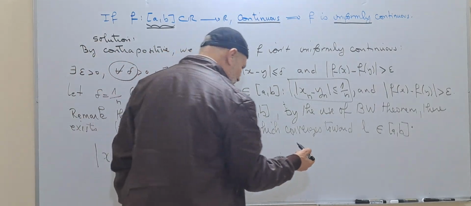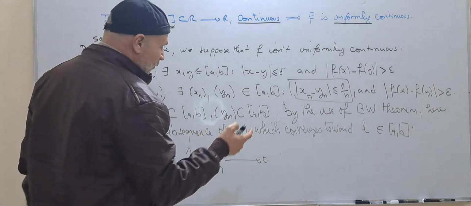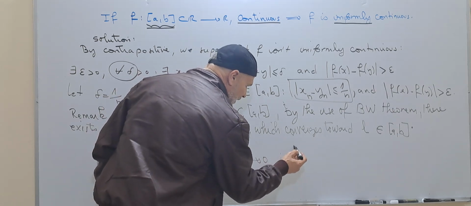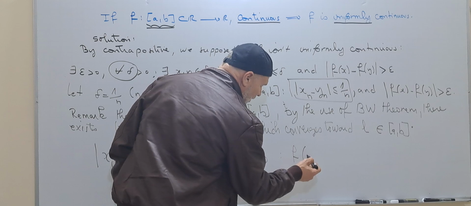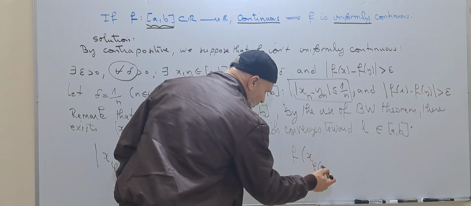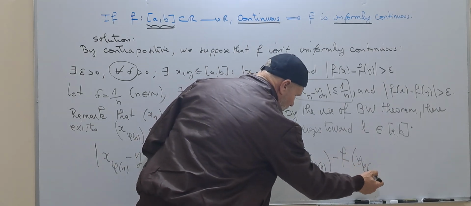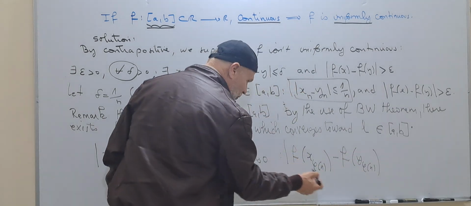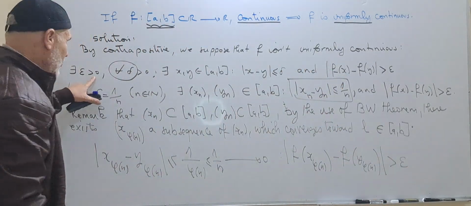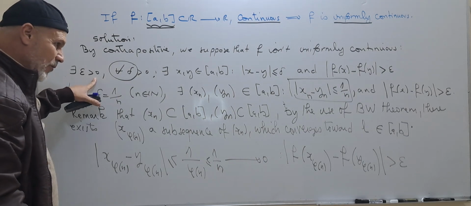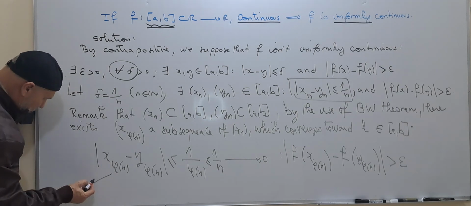What we have here, from one side, f is supposed to be continuous. So |f(x phi of n) minus f(y phi of n)| is greater than epsilon, where epsilon is strictly greater than 0. This is from one side. From another side, the subsequences converge to the same limit.